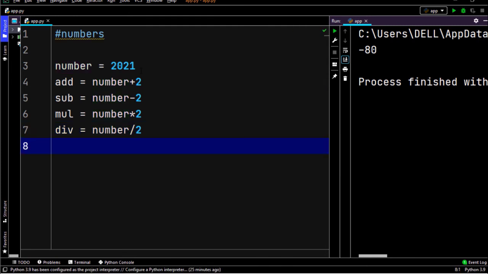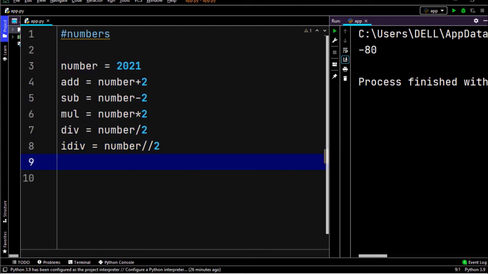Now this is called a float division. It returns a floating point, like 0.0 something like that. And int division equals to number double slash 2. A single slash is for float, a double slash is for integer.